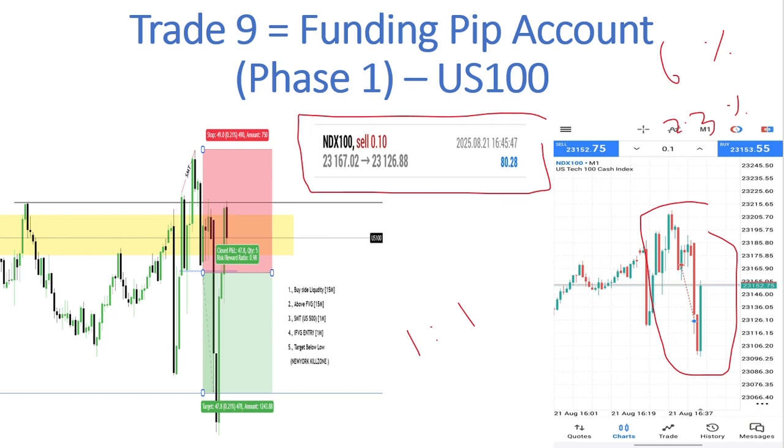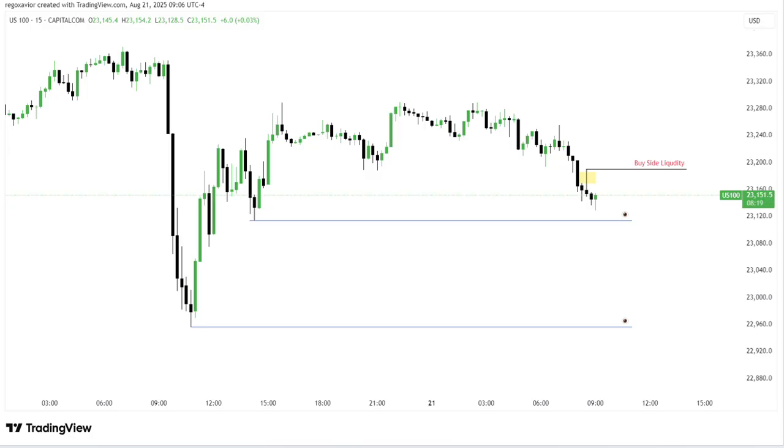So guys, let's see the view I had before entering the market. This is the US100 pair. I expected the market to take this liquidity and this liquidity, but the market did not take this liquidity. I expected the market opening at 9:30 to manipulate here, and the manipulation did occur at 9:30. So I expected a sell at 9:45. There was news at 9:45, but I think the manipulation occurred at 9:30.